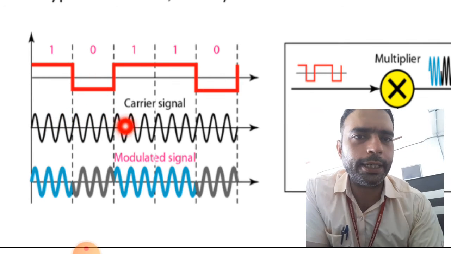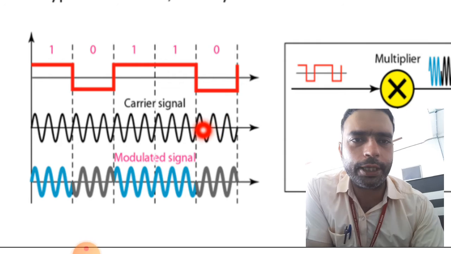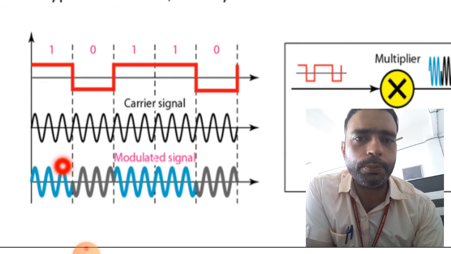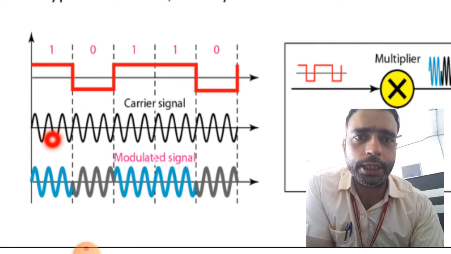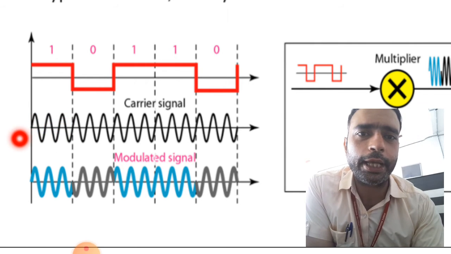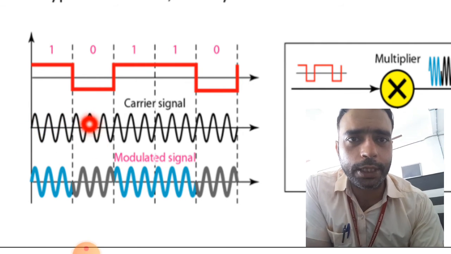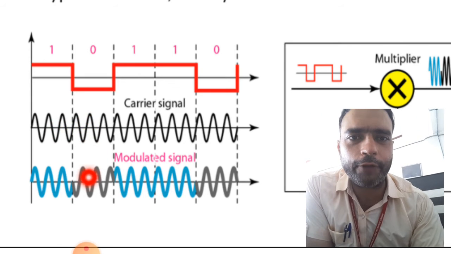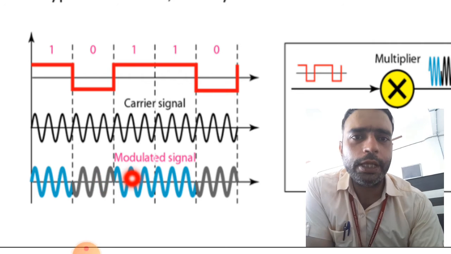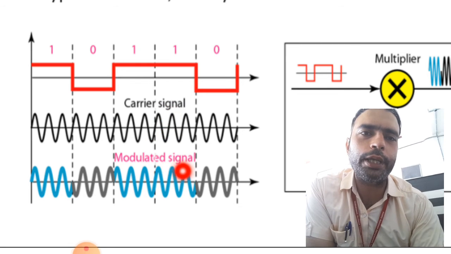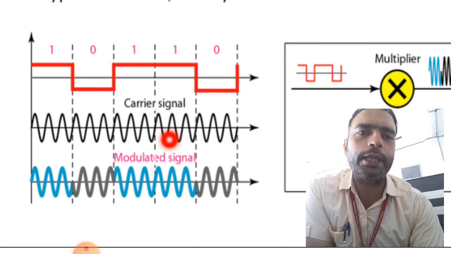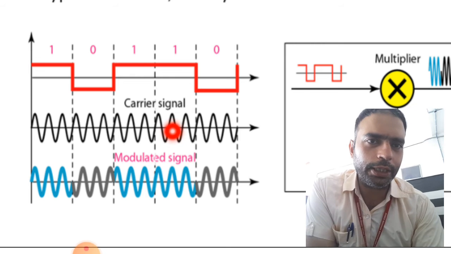Here the carrier signal is given with a constant frequency. Now when the modulation is done, for the 1 part the same frequency given by the carrier signal is used, and when the 0 part is coming, that part is inverted, and finally we are able to see the inverted part here. And when the 1 part is there again, we see the same part again. When the 0 is coming, the inverted part is there.